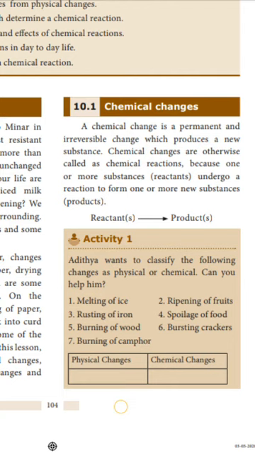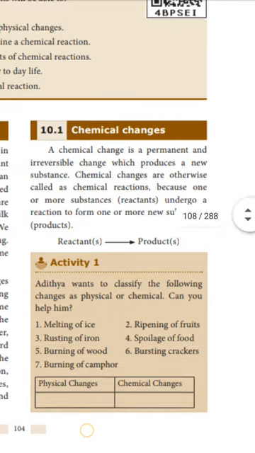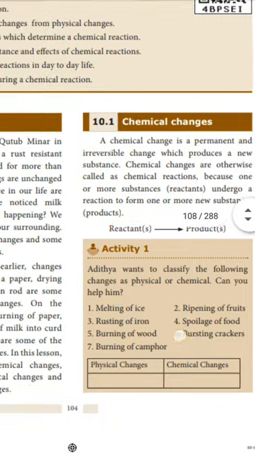But in ripening of fruits, rusting of iron, spoilage of food, burning of wood, bursting crackers, burning of camphor, we are getting a new substance. After the reaction, we are getting a new substance. So these are all called chemical changes. These are all the examples for physical and chemical changes.